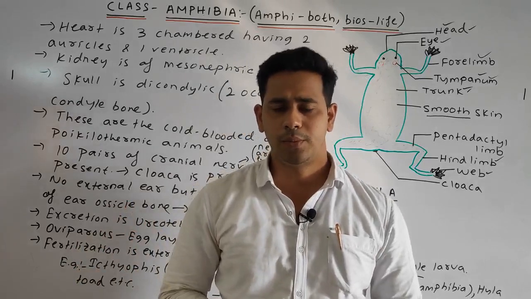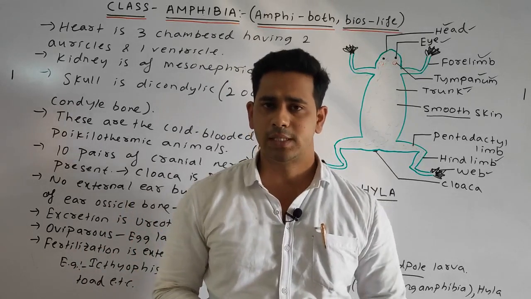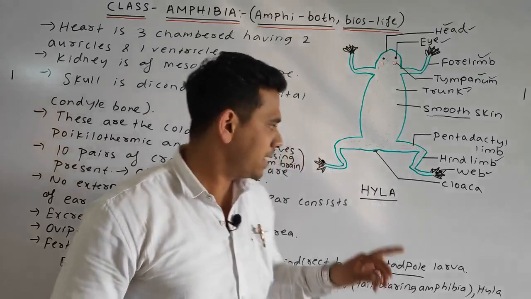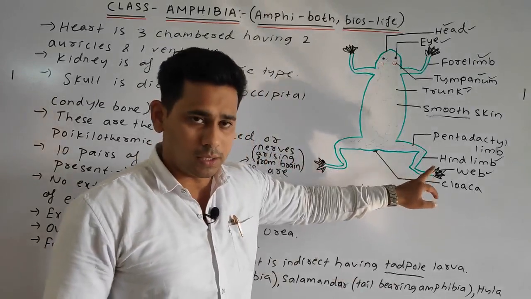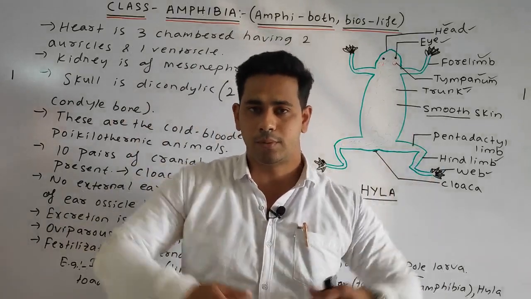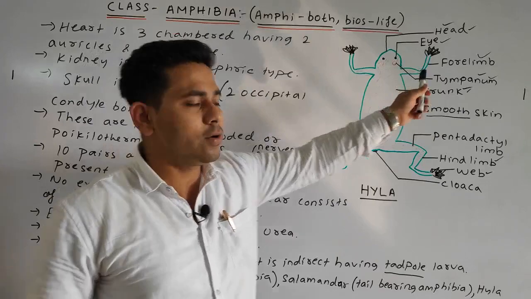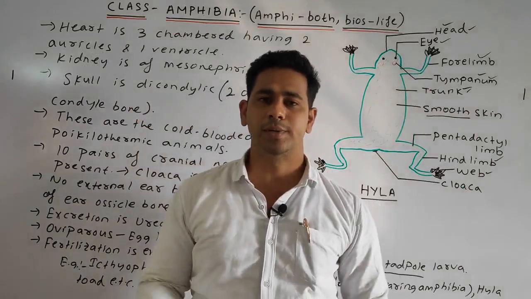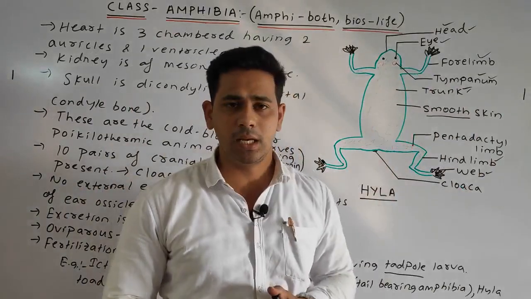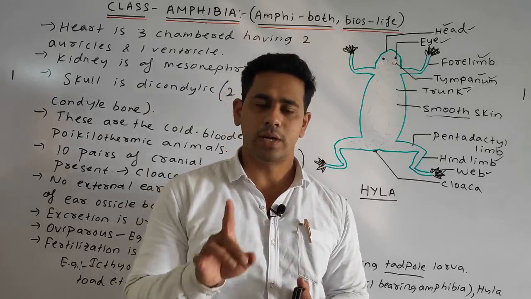Also we discussed so many points, that the body is divided into head, trunk and tail. Cloaca is present, and the paired appendages are present with pentadactyl limbs. A web-like structure is present near the digits, by which they can easily swim, and it also has various other functions. One pair of tympanum is present, which helps in hearing. The skin is basically smooth, glandular, or moist, but without any scale.